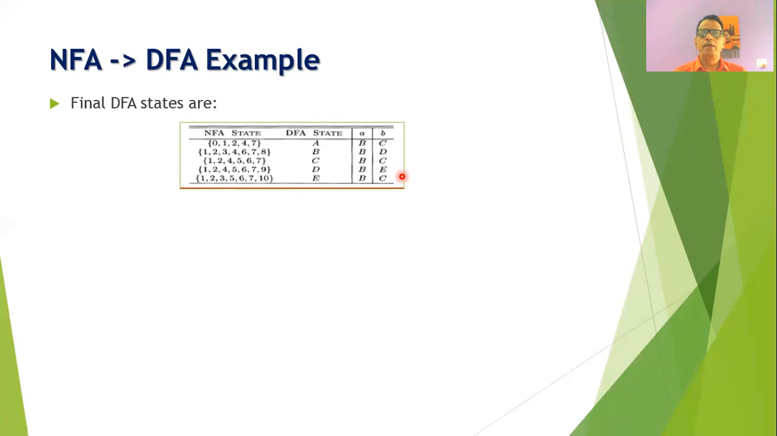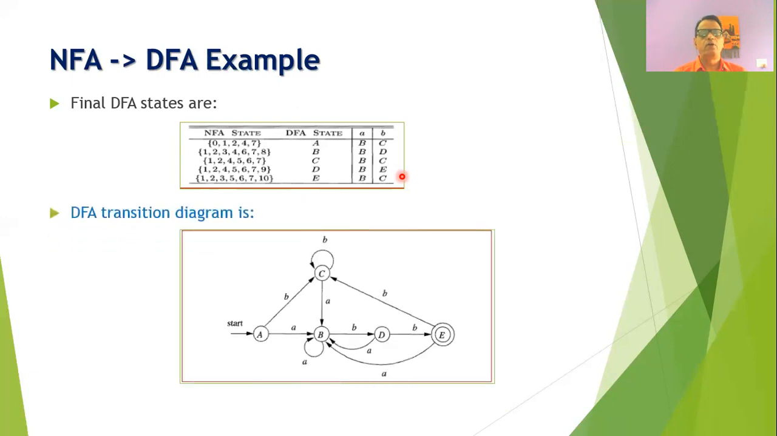Now, once you obtain the transition table for the DFA, then you can draw the transition diagram as per the transition table. So this is our start state A, and we will go to the state B on the input symbol A, and from A we will go to C on the input symbol B. From B we will go to the state B itself on the input symbol A, but for input symbol B we will go from B to D.